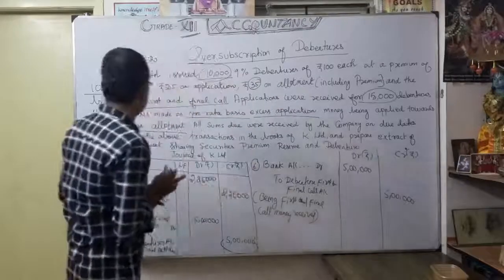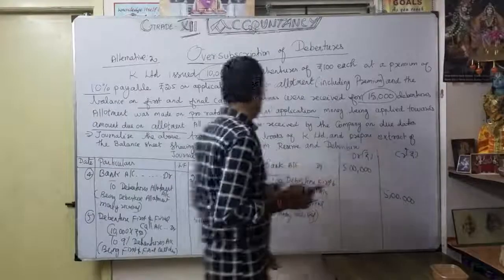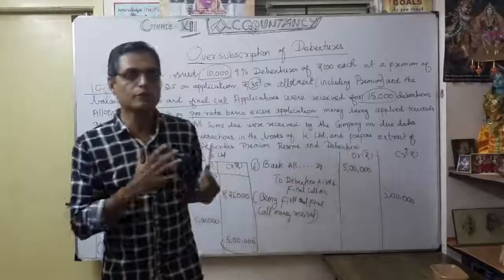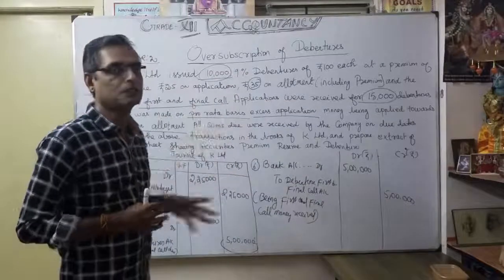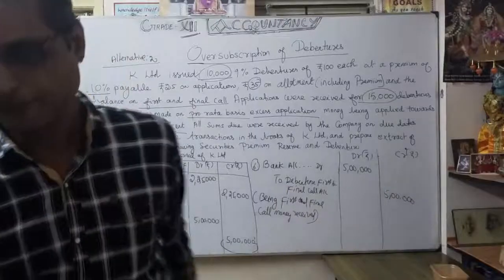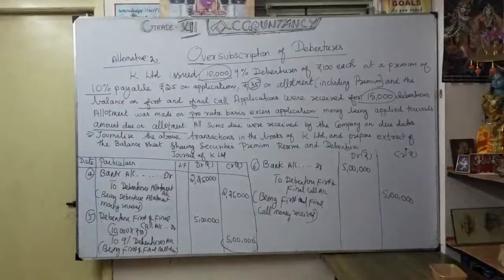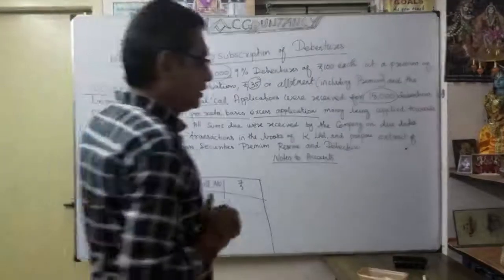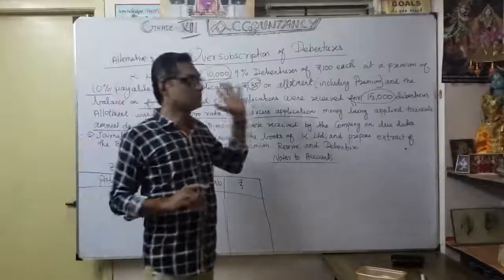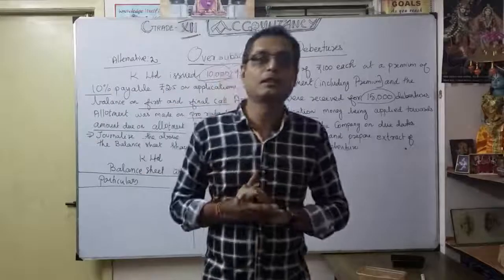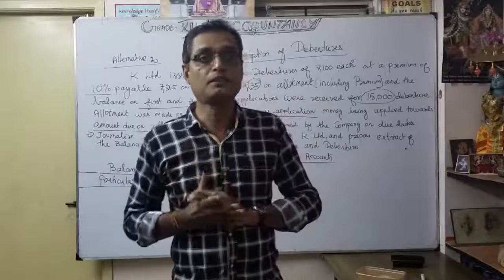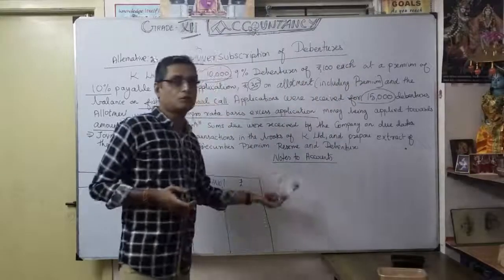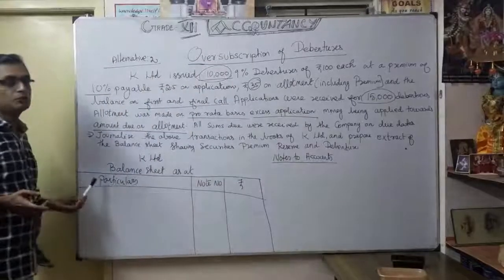Now the next one. They asked the question: prepare an extract of the balance sheet showing securities premium reserve and debenture account. I will show how the two items will appear in the balance sheet. The same discussion, how it will be disclosed in the balance sheet, is very, very, very important as financial position. So first of all we want to finish the ledger accounts, and thereafter we want to show it in the balance sheet.